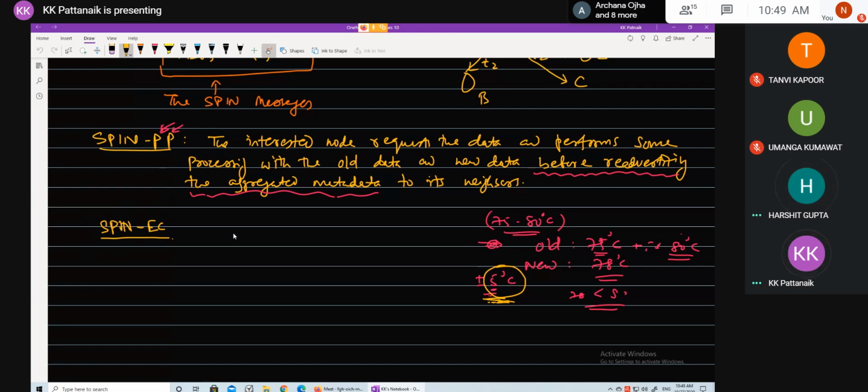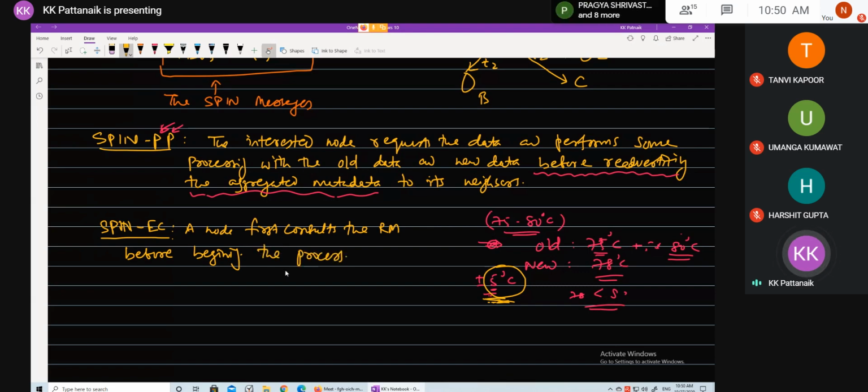So a node first consults the resource manager before beginning the process.